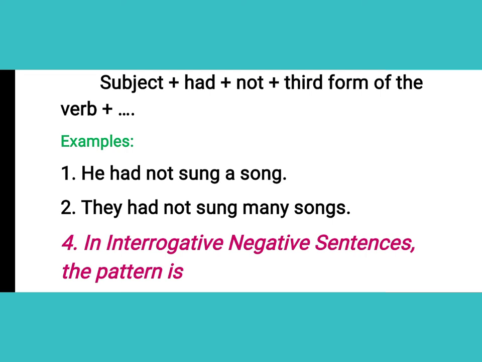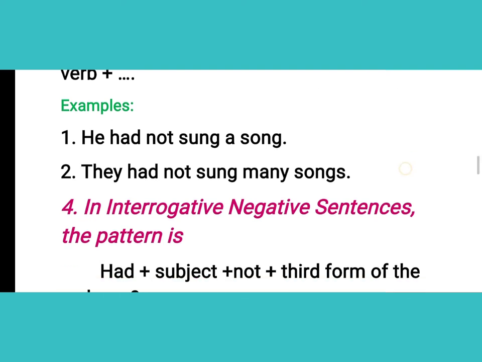The next example is, first of all we will write the subject. So the subject is they, then had not, then the third form of the verb, sung many songs. So here, as you are seeing, we are only using had, because this is a rule of past perfect tense, to use had only. It is very easy for us to write had. Whether it is singular or plural, we don't care about this, we just have to write had only, right?